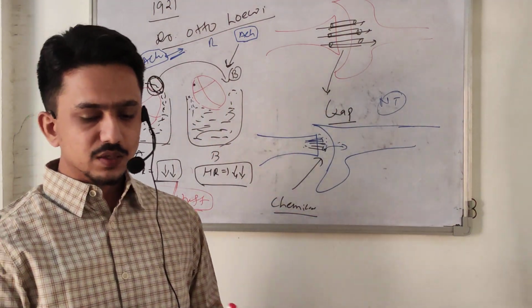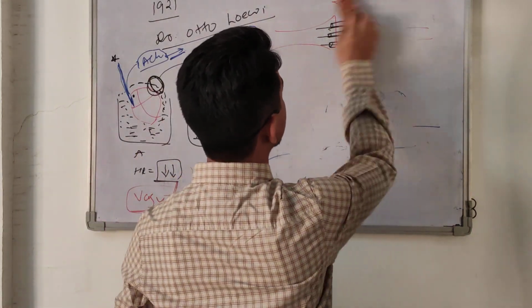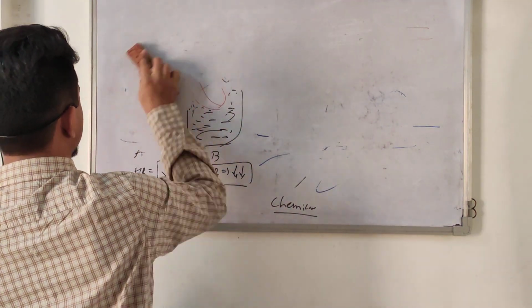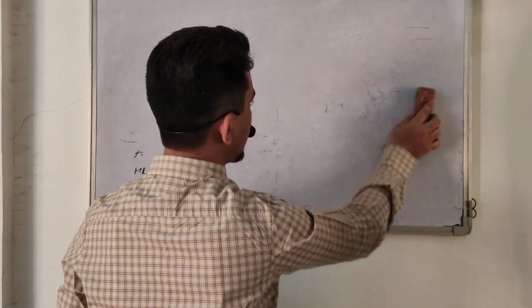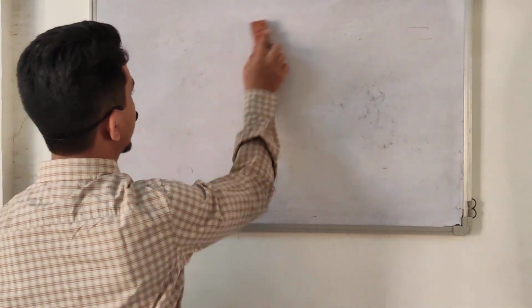After that, many types of chemicals were discovered. Nowadays we have more than 150 types of neurotransmitters, or chemicals which act as neurotransmitters. But out of those, very few are understood very well.